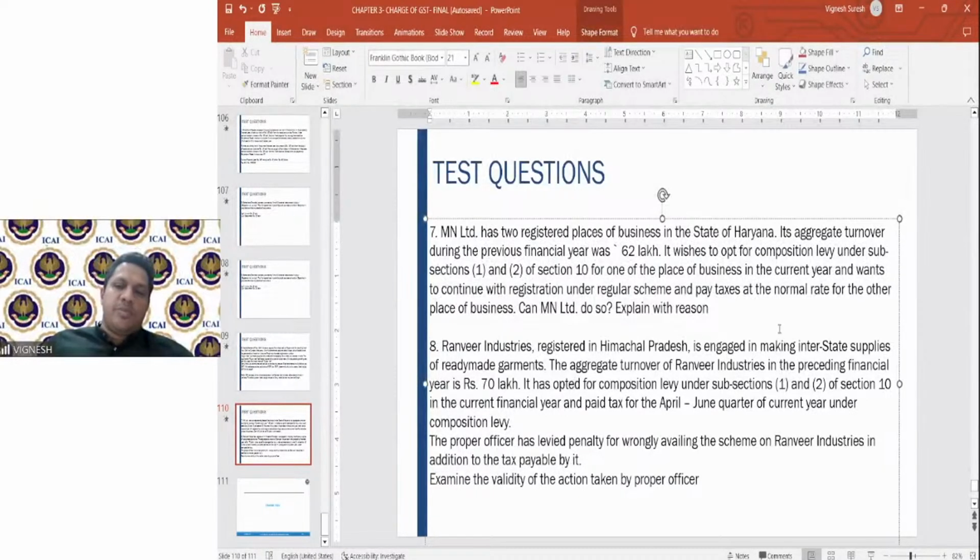So here, if you see, he has made interstate supplies. The moment interstate supply is there, he is violating the condition given under the composition scheme. He cannot make interstate supplies. Therefore, whatever action is proposed to be taken by the respective officer is very much correct as per the law, because he is violating the condition of the composition scheme. He has opted for the composition scheme even though he has done interstate supplies. So the action undertaken by the respective officer is very much correct, and there is nothing wrong in the action taken by the officer.